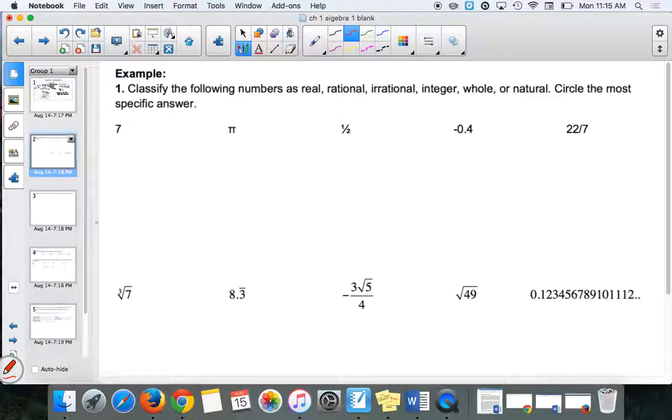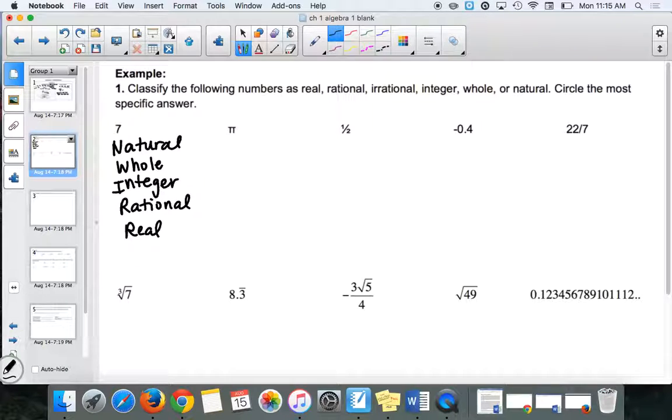So 7 is a natural, whole, integer, rational, and real. So we make sure that we read the instructions. So this says, classify the following numbers as real, rational, irrational, integer, whole, or natural. Circle the most specific answer. So what would the most specific one be?